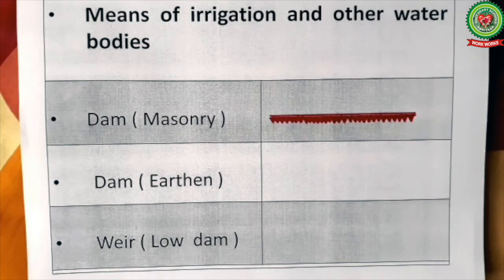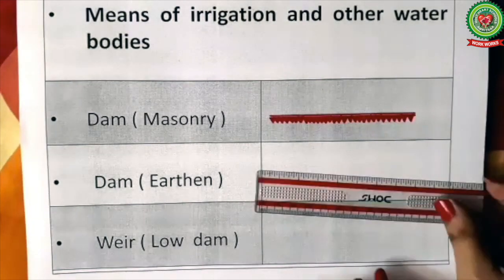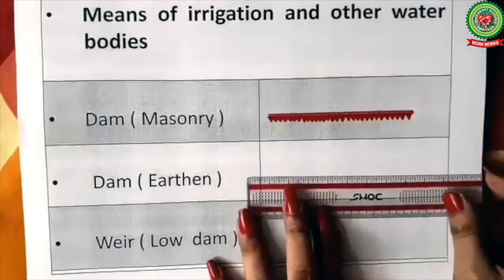Next is earthen dam. An earthen dam is built of mud, clay and rocks. For earthen dam also the symbol is same, but we will change the color. We'll draw the same symbol in black color. Means we'll first draw two lines parallel to each other.